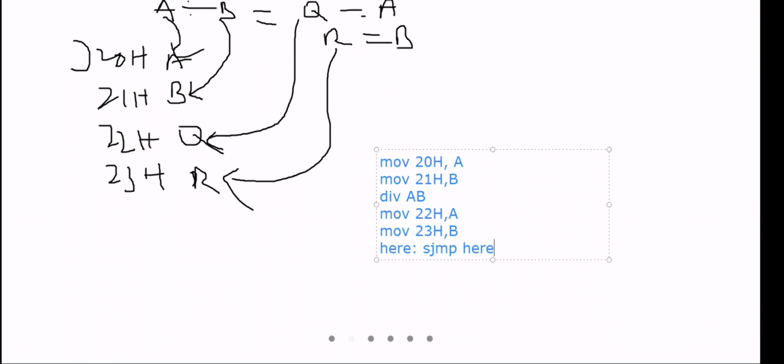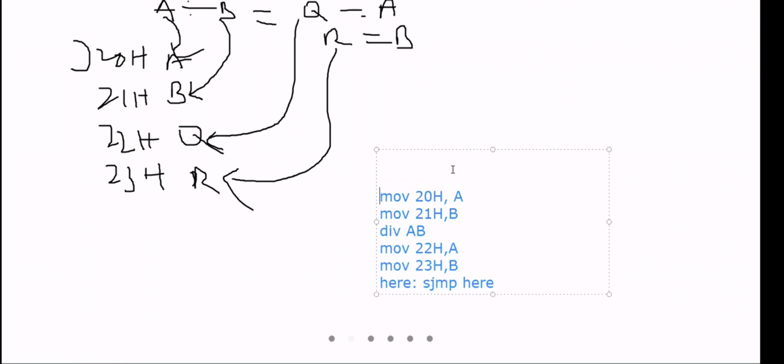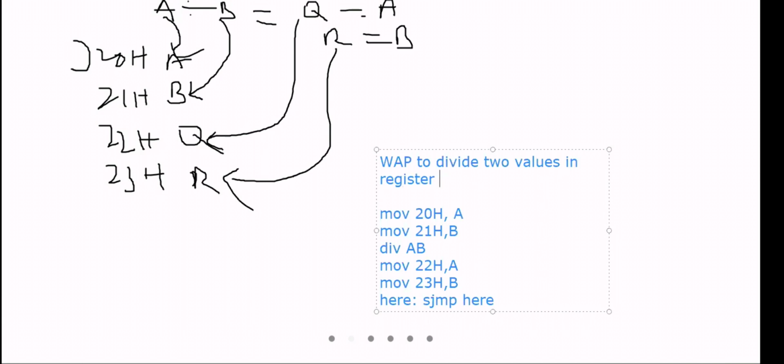Now if there is a question, let's say: write a program to divide two values in register bank 1.